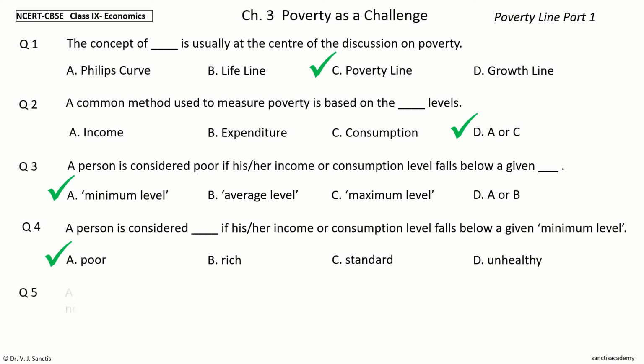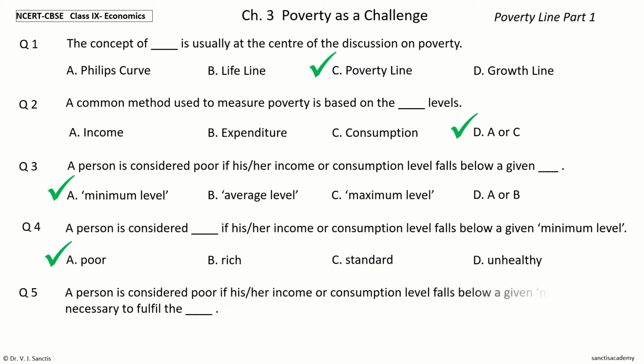Question 5. A person is considered poor if his or her income or consumption level falls below a given minimum level necessary to fulfill the dash. The options are wants, basic needs, desires, luxuries. Your time to choose.